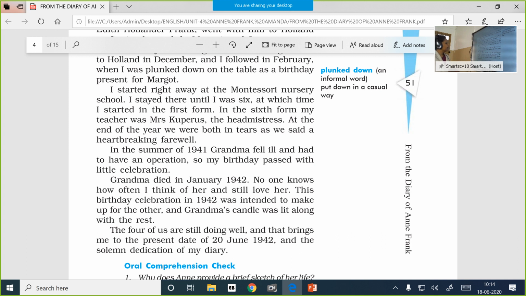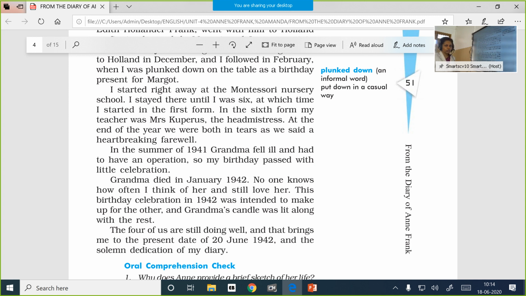I stayed there until I was 6, at which time I started in the first form. In the sixth form, my teacher was Mrs. Cooperus, the headmistress. At the end of the year, we were both in tears as we said a heartbreaking farewell.